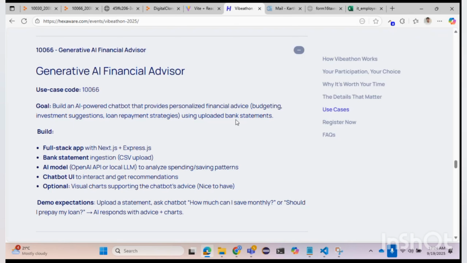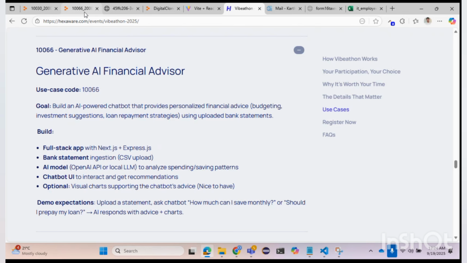In this Vibathon, I've taken problem statement 10,066. We need to build a generative AI financial advisor. The ask is that we upload our statements and have a chat with a chatbot regarding our financial statements. It is going to give us advice about all the data we have provided, and the input data is going to be CSV.